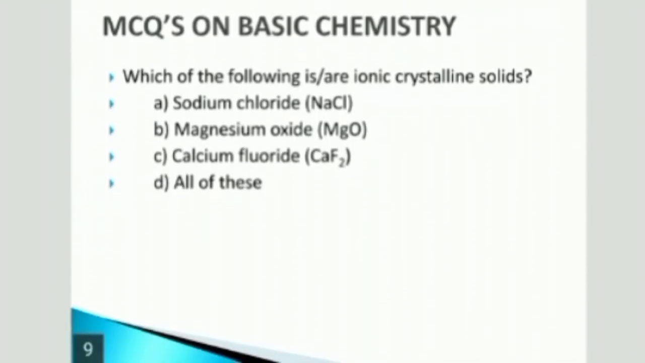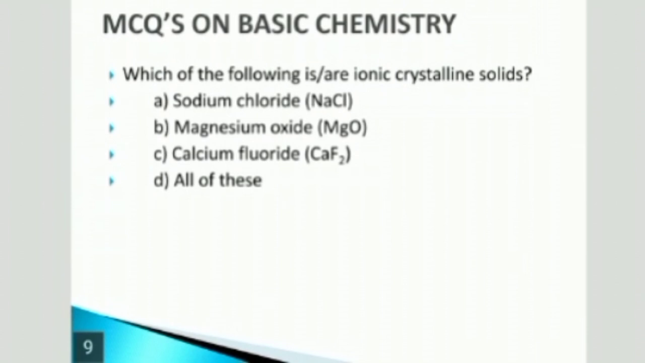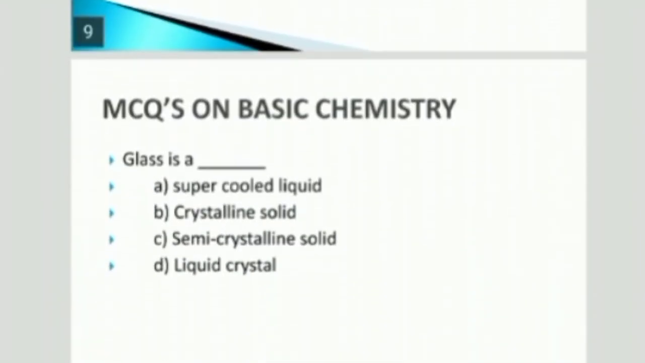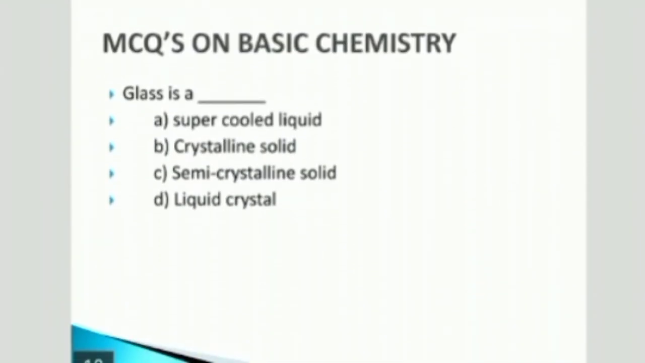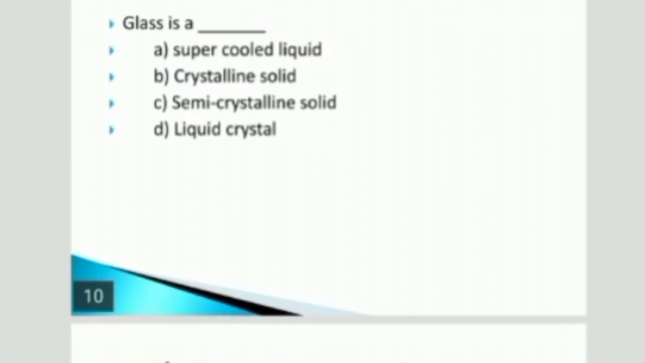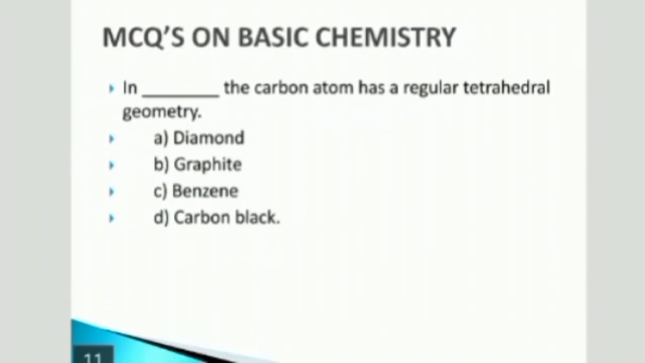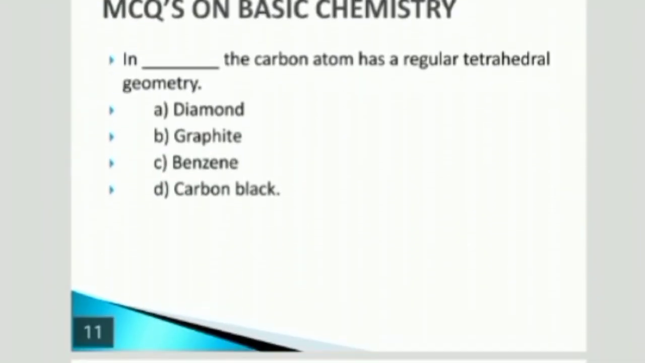Okay. Next question. Which of the following is an ionic crystalline solid? Sodium chloride, magnesium oxide and calcium fluoride are all electrovalent compounds. Hence all of these are ionic crystalline solids. Hence the answer is D, all of these. Next, glass is a supercooled liquid.